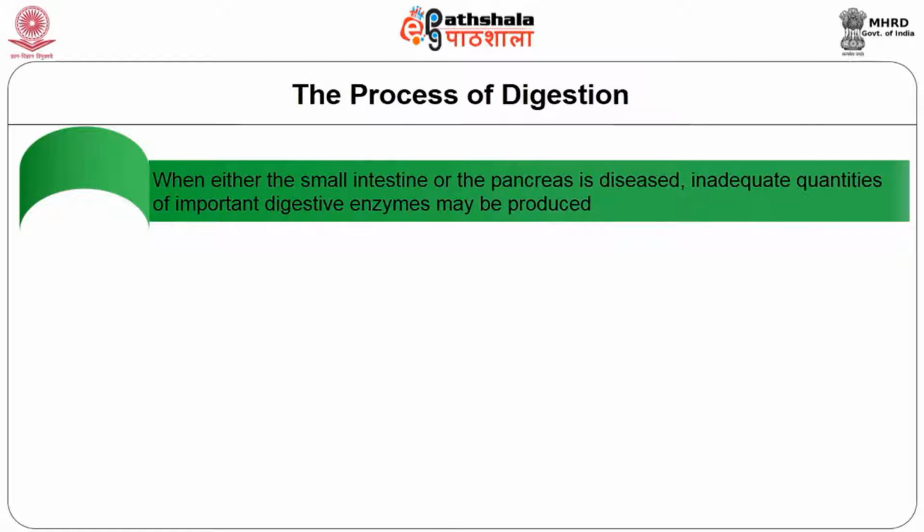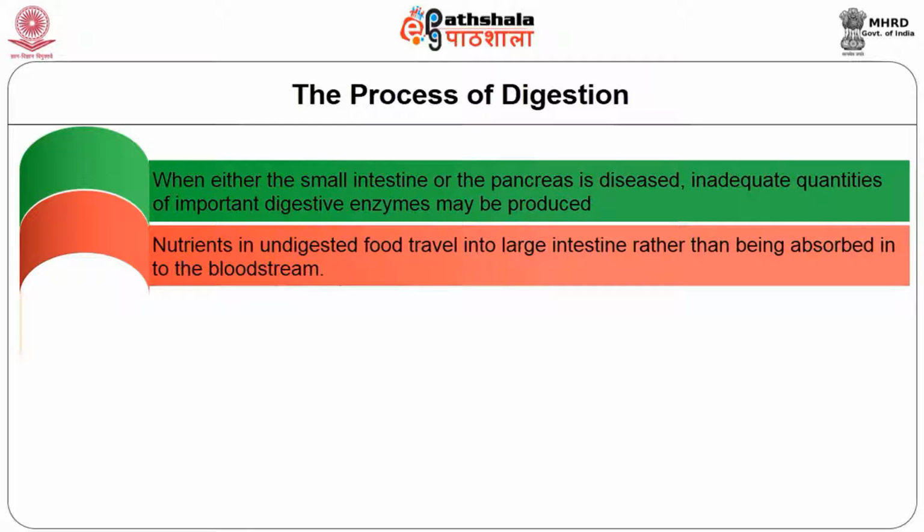When either the small intestine or the pancreas is diseased, inadequate quantities of important digestive enzymes may be produced. This scarcity can result in incomplete digestion and very limited absorption. In such cases, nutrients in undigested food travel into the large intestine rather than being absorbed into the bloodstream.